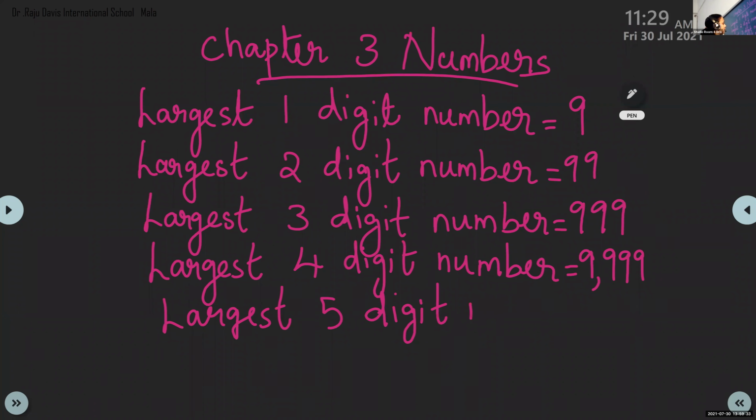Largest five-digit number. Children, count the number of digits while you are writing. Because some children, if you write four digits, that will be wrong, because the question is five digits. So the largest five-digit number is 99,999.